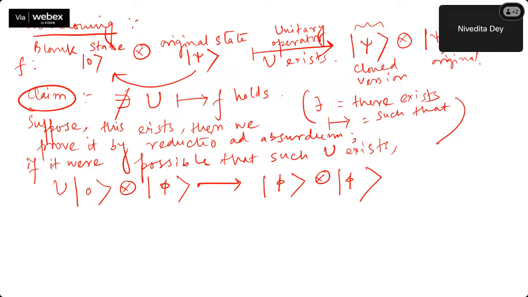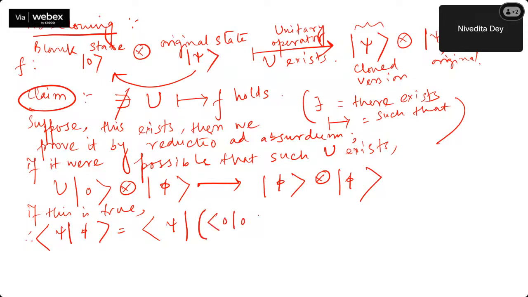Right? Now, if this is true, considering this is also true, therefore the inner product of psi and phi, just see how I'm doing it. I'm introducing a few identity operators, but that identity is not like the way we introduce it in classical; it's in the quantum realm. So I'm introducing an inner product of 0 and 0. Can I do that? Yes. Why? Because the inner product of 0 and 0 gives me the scalar value 1. Of course, that is allowed.